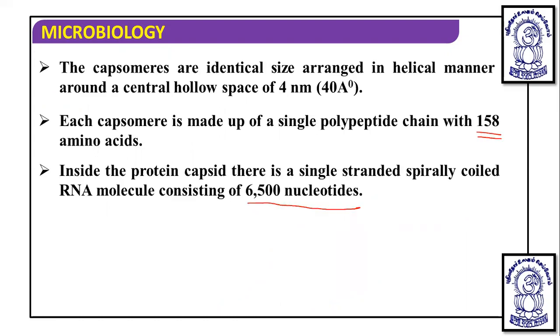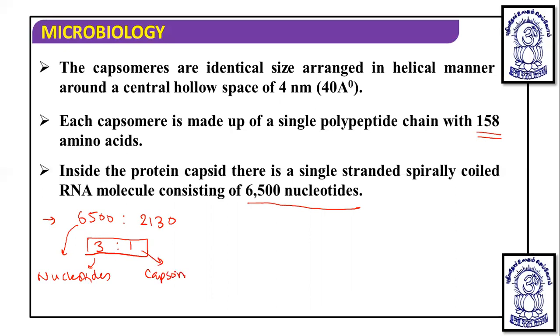Now if you see the structure of TMV, there are 6400 to 6500 nucleotides and 2130 capsomeres. So the ratio is about 3 is to 1 between nucleotides and capsomeres. So this is the thing.